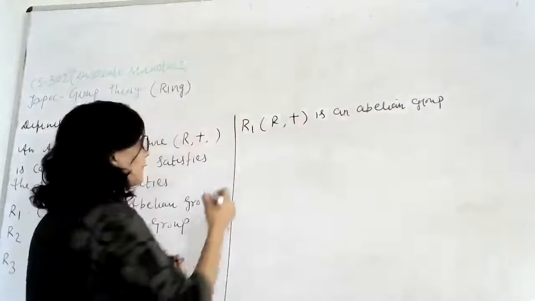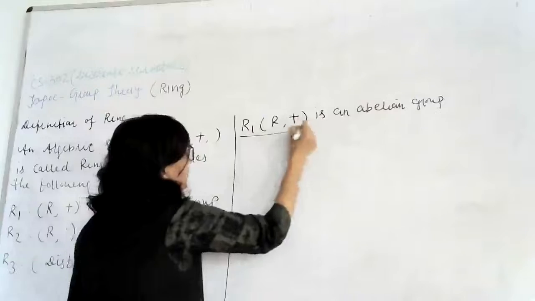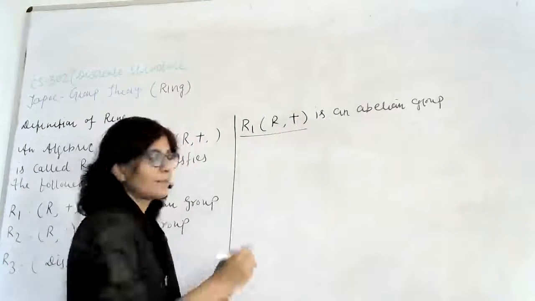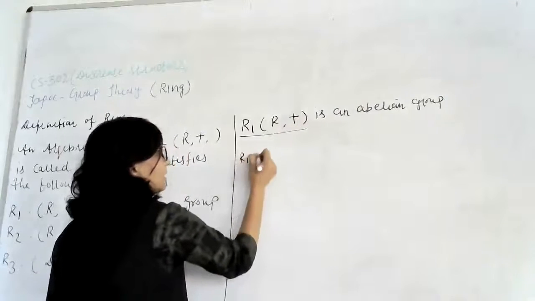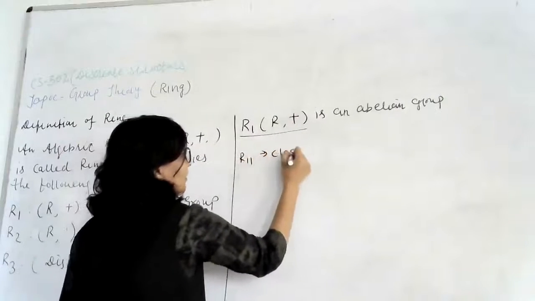It means we have 5 properties in R1. So R11 is our closure law.